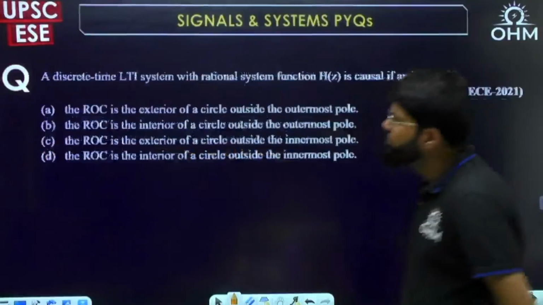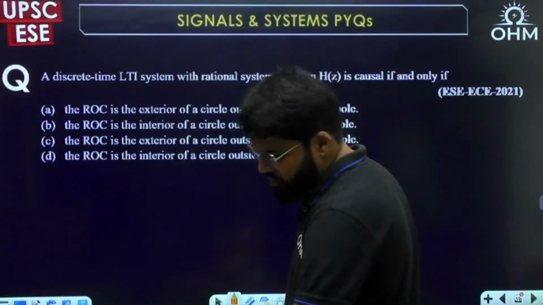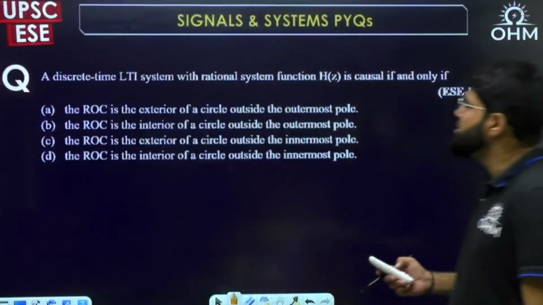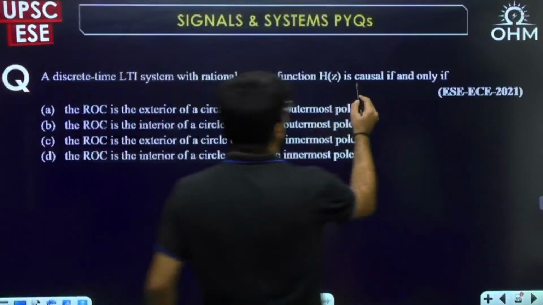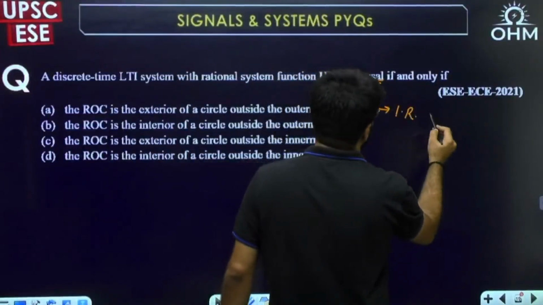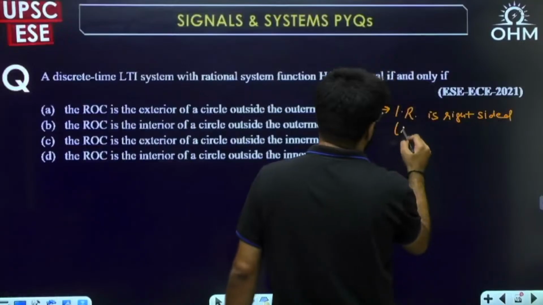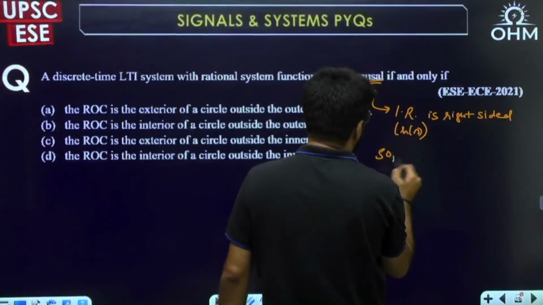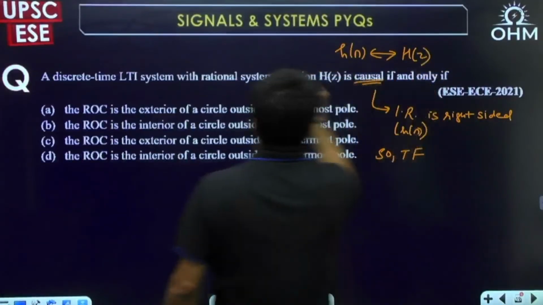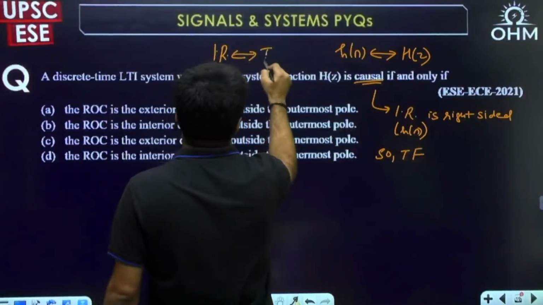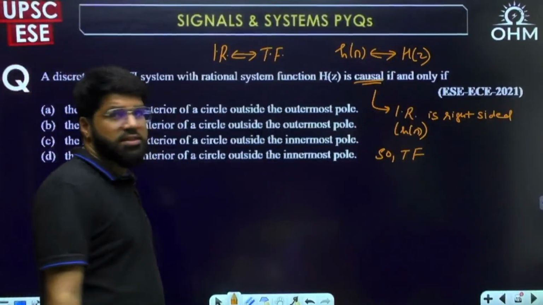Fine. Next question. A discrete time LTI system with the rational transfer function H(z) is causal if and only if... What is the condition for a system having the transfer function H(z) to be causal? Causal means the impulse response is right-sided. The impulse response, which you usually call h(n), is right-sided. What we know is that h(n) and H(z) are a Z transform pair. The transfer function is the Z transform of the impulse response.